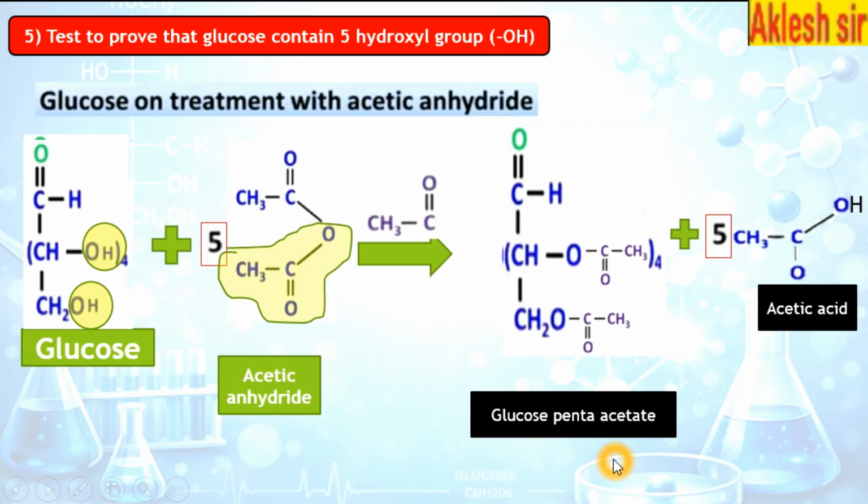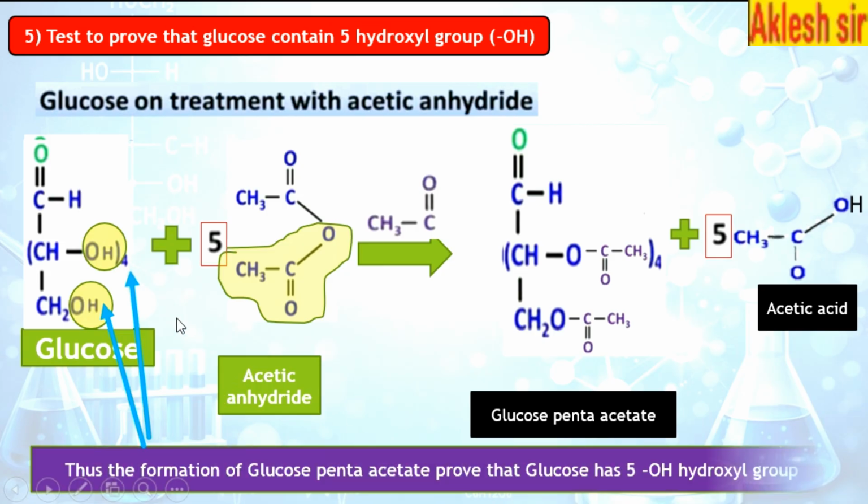So this indicates that because of the formation of pentaacetate, the glucose has 5 OH groups. If it had 6 OH groups, then 6 acetate groups would have been attached here, but here there are 5 OH groups. The formation of glucose pentaacetate indicates that glucose has 5 OH groups, that is hydroxy groups.